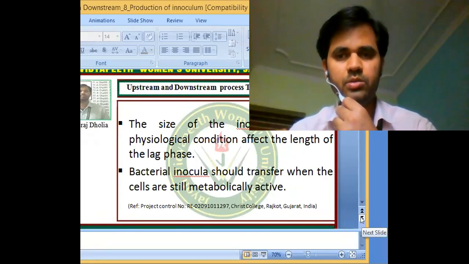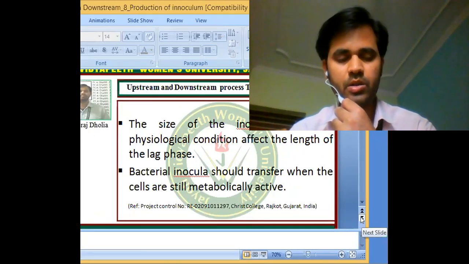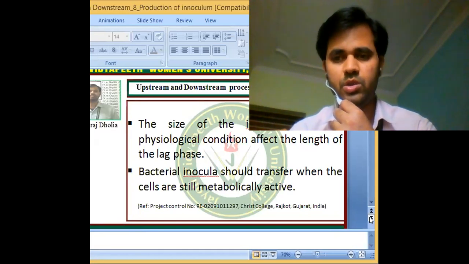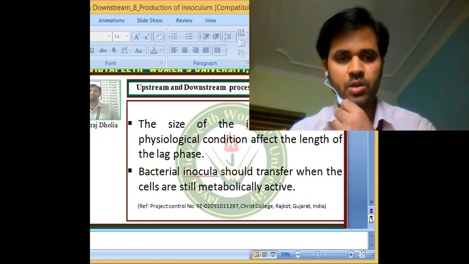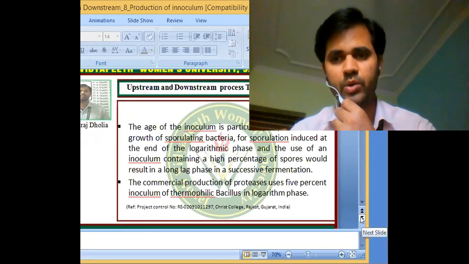There are many things associated with the lag phase: the bacterial inoculum should be transferred when the cells are still metabolically active. So for the development of the inoculum, we have to keep in mind that we use microorganisms which are still in the metabolically active phase, that is, in log phase. So we have discussed the introductory part and basics of the inoculum, why it is needed, what the lag phase is and how it is affected.